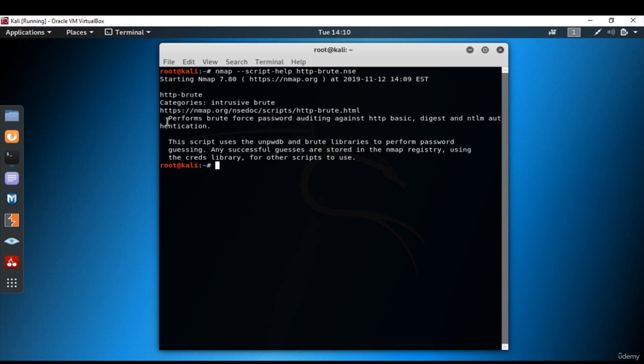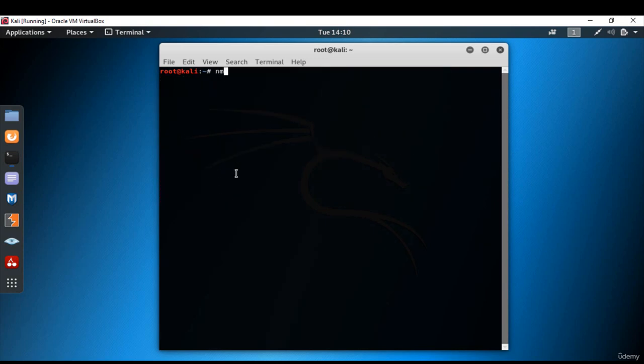Now, if we want to scan using all the scripts related to HTTP, go to the command line, nmap 10.0.2.4 --script http-*, press enter. But I'll be honest with you, this command can take a long time to run because Nmap will try all of the HTTP scripts in sequence.